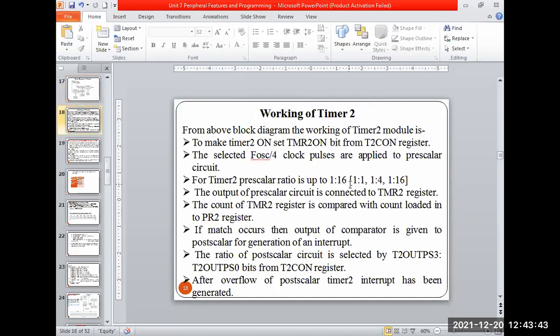The working of timer 2 is as I discussed here. I can use the timer with either post or pre-scalar multiplication. If both the post and pre-scalar bits, the 4 bits and 2 bits, are 0 0, then it simply operates as a simple timer.